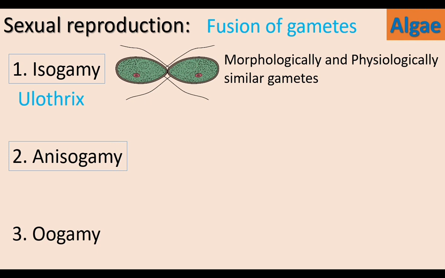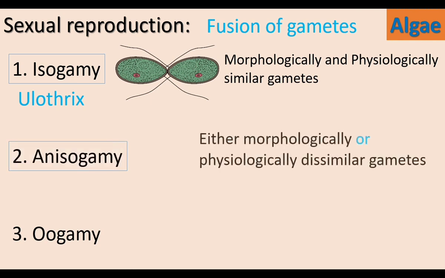Isogamy, example Ulothrix. In anisogamy, there is fusion of either morphologically or physiologically dissimilar gametes.